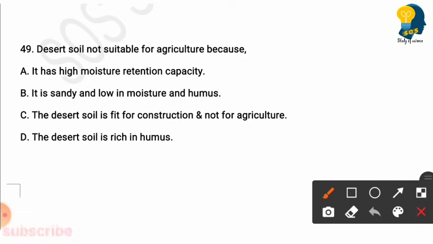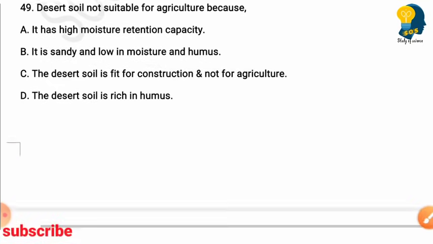Desert soil is not suitable for agriculture because? Options are it has high moisture retention capacity, it is sandy and low in moisture and humus, it is fit for construction and not for agriculture, it is rich in humus. So here the right answer is option B. As it is sandy and low in moisture and humus, desert soil is not suitable for agriculture.